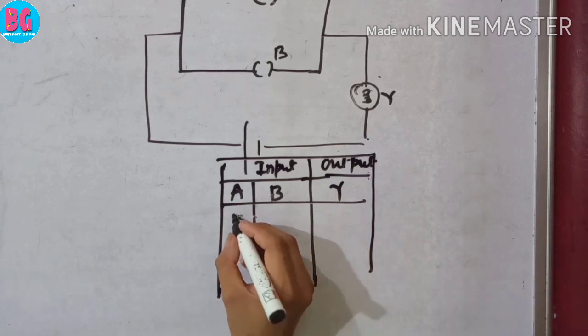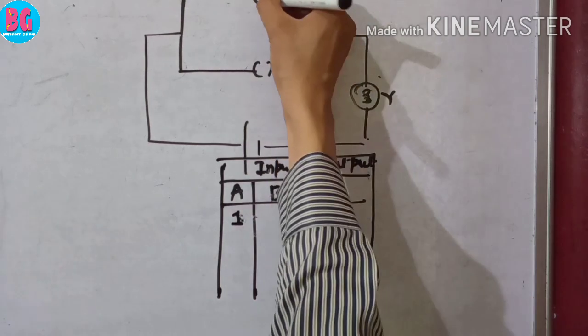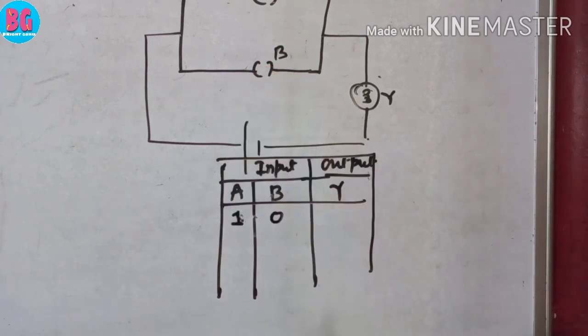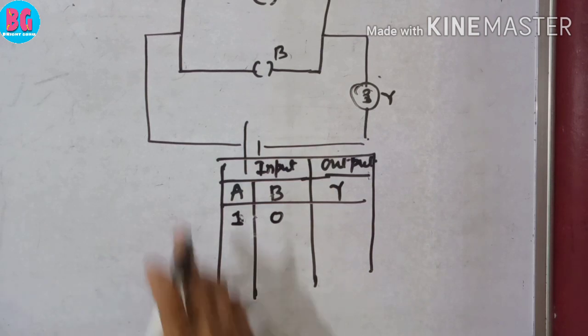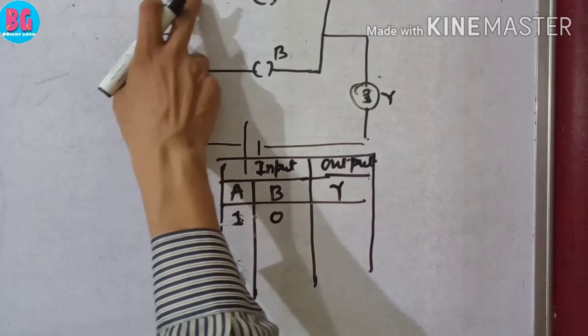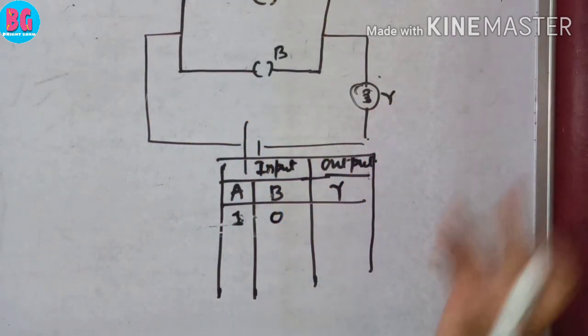If A state is 1, means A is on, and B state is what? B state is 0, B is off. So current started from this side and goes from this side, and this bulb glows.